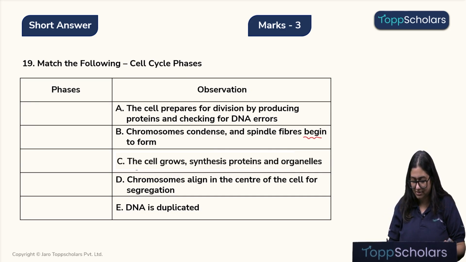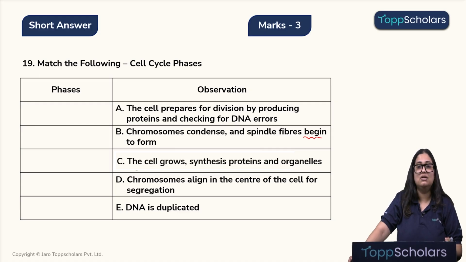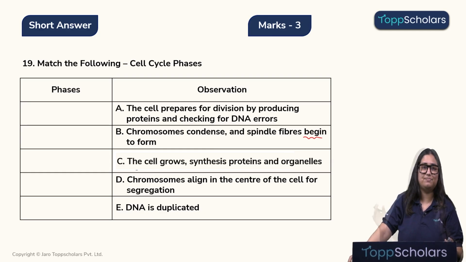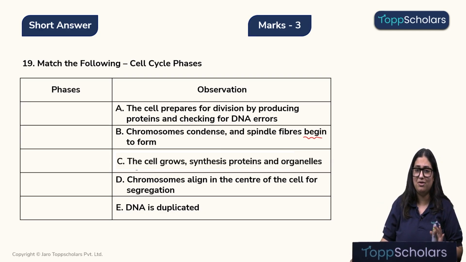Begins is an important point over here. Observation C, the cell grows, synthesizes proteins and organelles. Observation D, chromosomes align in the center of the cell for segregation. And E is DNA is duplicated. So let's look at the answers. We already know these answers.